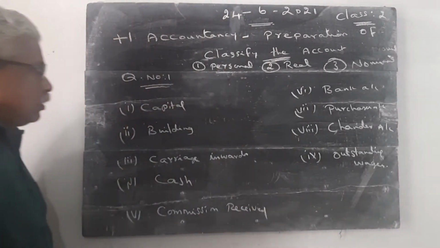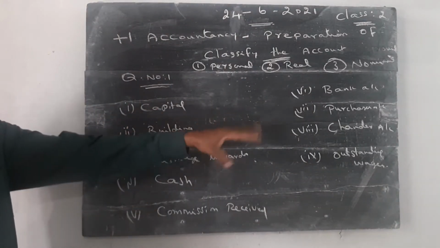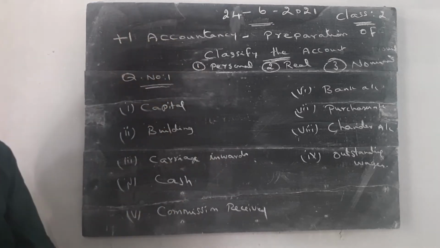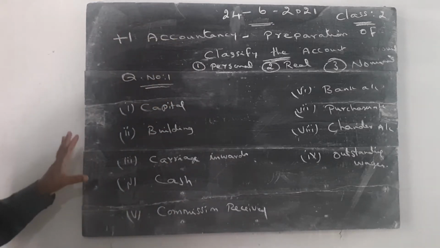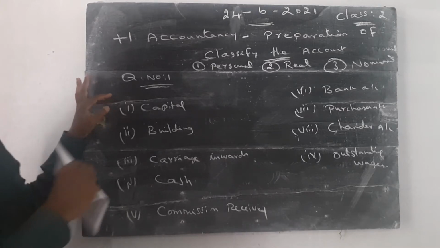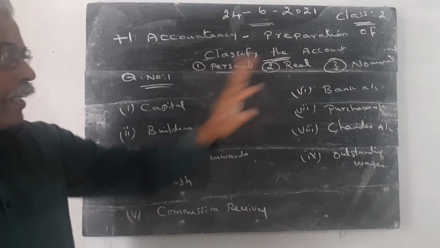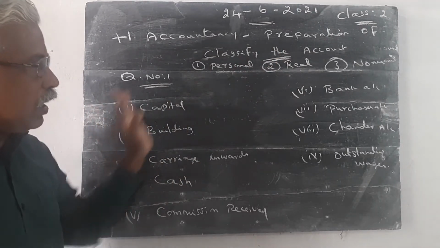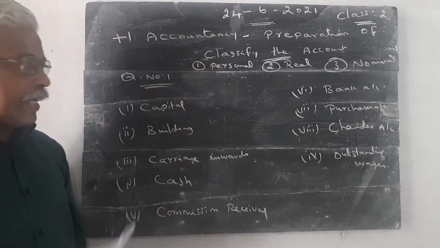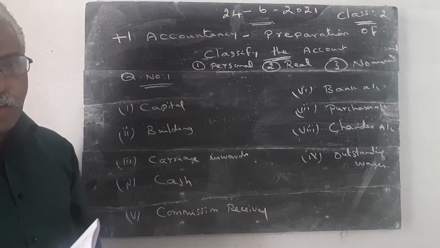So dear students, we have 9 questions. Question number 1 contains 9 questions. You have to find out whether it is a personal account, real account, or nominal account. All the accounts come under these 3 categories of account, any one of the 3 categories. Then capital account: is it a personal account, or real account, or nominal account?